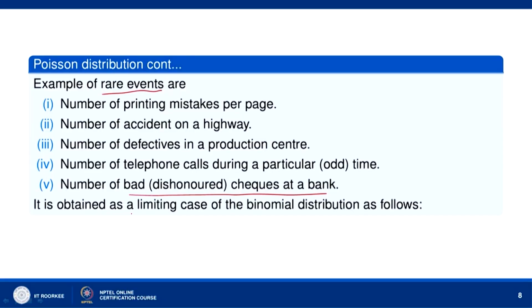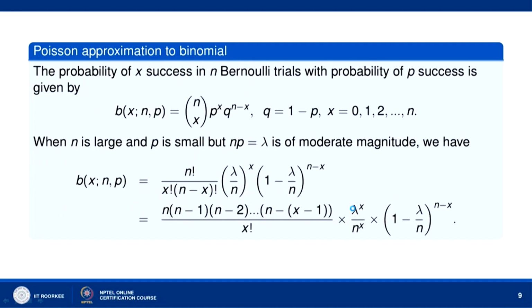The Poisson distribution, we shall see now, is obtained as a limiting case of the binomial distribution. Let us see how we get it. The probability of x successes in n Bernoulli trials with probability of success p is given by B(x; n, p), which denotes the probability that X is equal to x, the probability of x successes in n trials. So, nCx p to the power x q to the power n minus x, where q is equal to 1 minus p and x takes the values 0, 1, 2, 3 and so on up to n.